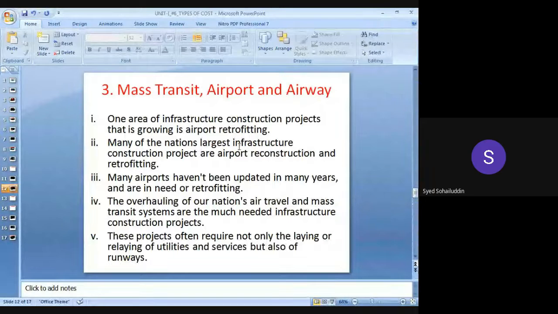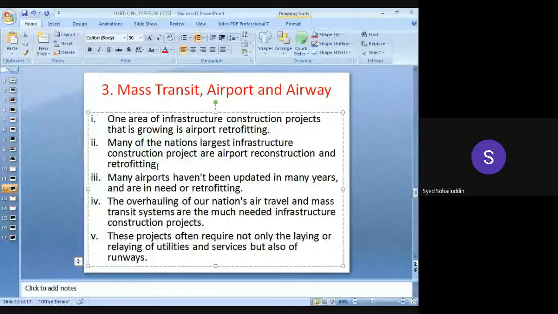One area of infrastructure construction projects that is ongoing is airport retrofitting. What is retrofitting? That is nothing but the repair works. ठीक है ना. अगर कोई construction work में if we have to increase the lifespan of that particular construction work, we have to use this retrofitting technique. If there are cracks in the airports or in any construction work, with the help of these retrofitting techniques we can maintain these various structures. Okay? So this retrofitting of airports is taken care of in infrastructure projects.